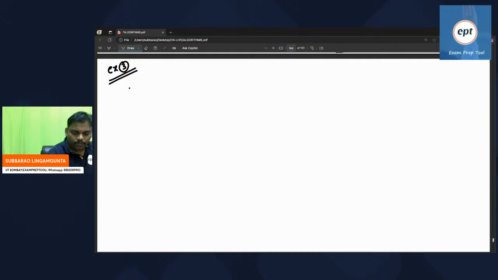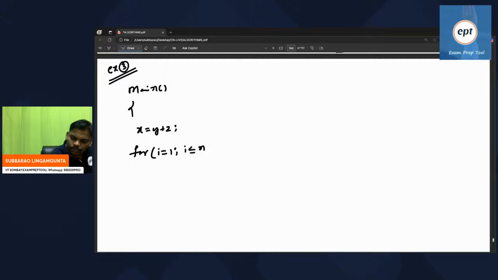Right, write down now. Main, example 3. Main: x is equal to y plus z. For i is equal to 1, i less than or equal to n, i plus plus: x is equal to y plus z.